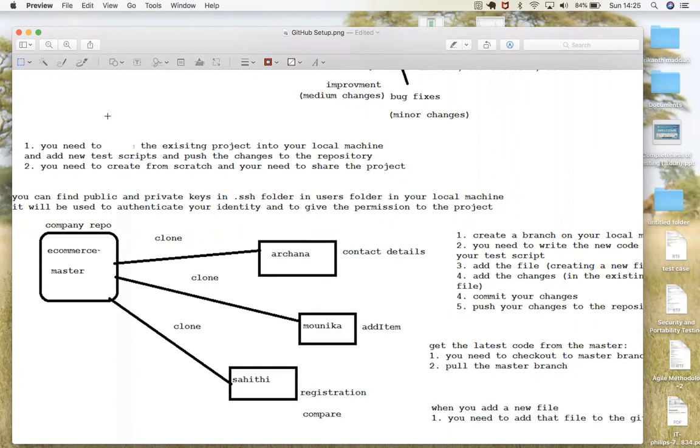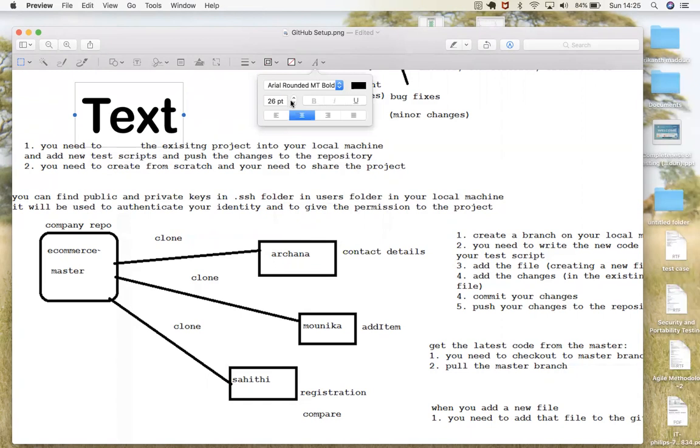So what you will be doing when you have to create a project from scratch, and what you will be doing when you already have a project. So you already have some project in the server. What does it mean we already have a project? Like, you already have a team when you join a new company, and they have already started working, they already have an automation framework in place. You don't need to create it from scratch.